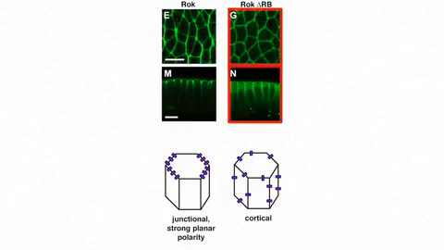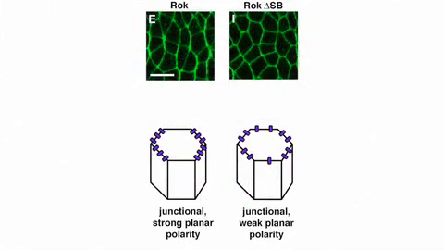When we removed the Rho binding domain of Rho kinase, the kinase lost its coordinates in the cell. So rather than being enriched at the vertical adherens junctions, now the kinase was spread throughout the entire lateral membrane and lost its planar polarity. Whereas when we deleted the Shroom binding domain, the kinase was still mainly enriched apically at the adherens junctions, but specifically lost its planar polarity, suggesting that both Rho and Shroom were involved in controlling the planar asymmetry of Rho kinase.